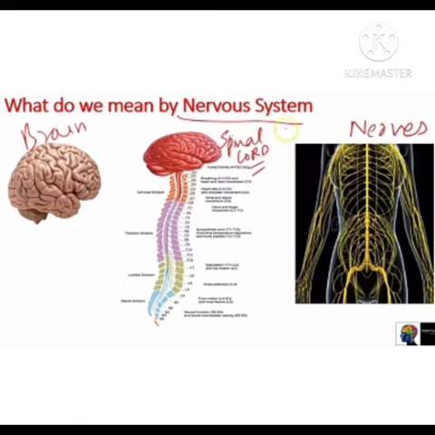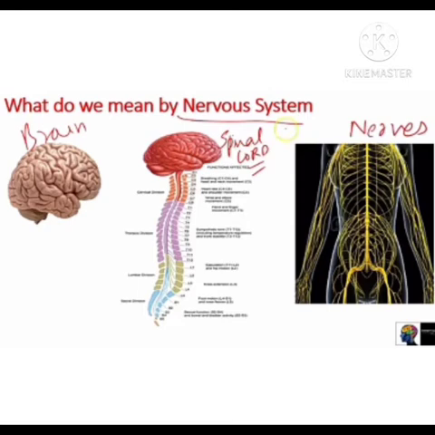and nerves. You know that the nervous system perceives various stimuli and converts them into impulses, that is your messages, and conveys these impulses to the controlling center, that is your brain and spinal cord. Now in the brain and spinal cord, these impulses are converted into orders which are then carried to the effector. And who carries these impulses? These are nerves. So these are the three main parts of the nervous system: brain, spinal cord and nerves.